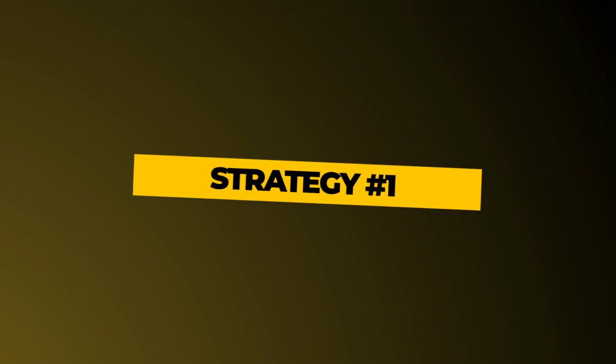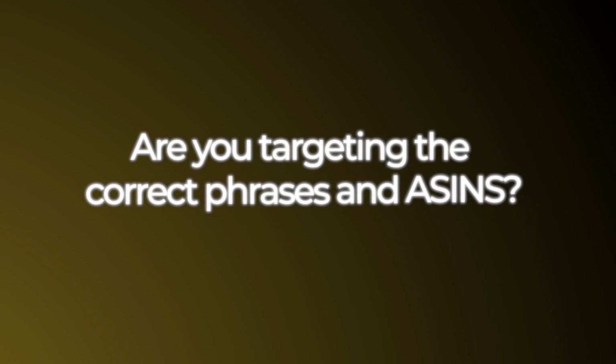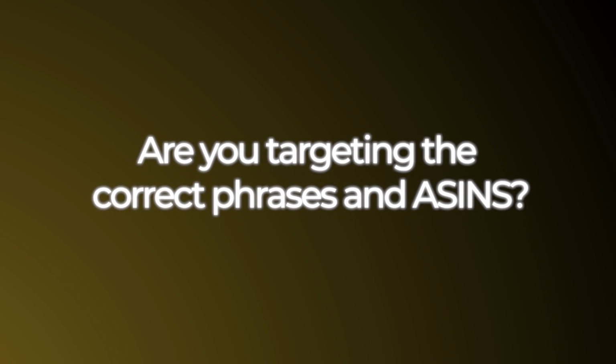So the first strategy is related to targeting. Are you targeting the correct phrases and ASINs? If not, then they could be getting a lot of clicks but not making any sales. What I like to do here is if a phrase or an ASIN has had over 20 clicks but has not made a single sale, then we must negate that phrase or ASIN. What negation does is it stops Amazon from ever bidding on that phrase or ASIN in that specific campaign ever again.